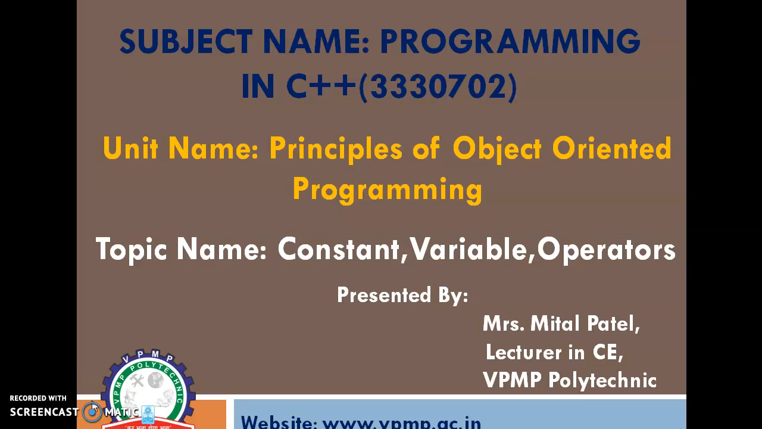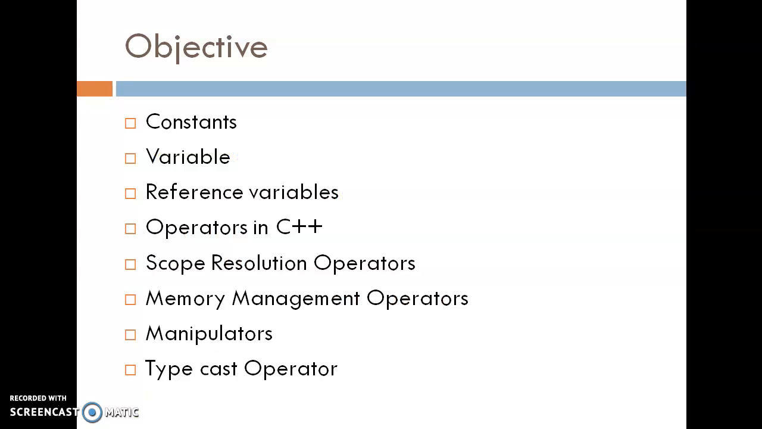Programming in C++, Unit 1, Principles of Object-Oriented Programming. The topics are constants, variables, operators. The objective of today's slide is constants, variables, reference variables, operators in C++, scope resolution operator, memory management operators, manipulators and typecast operator.